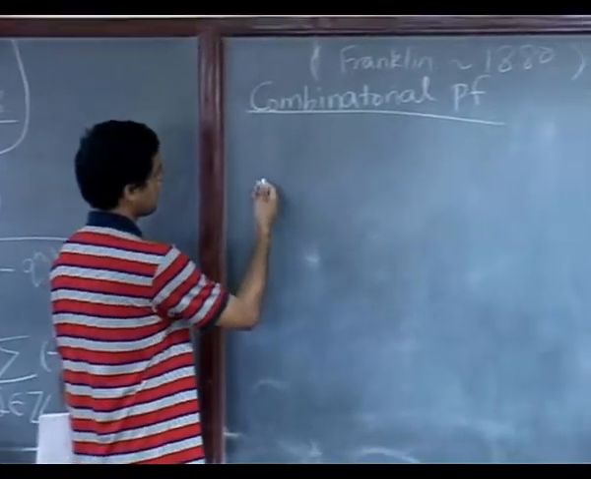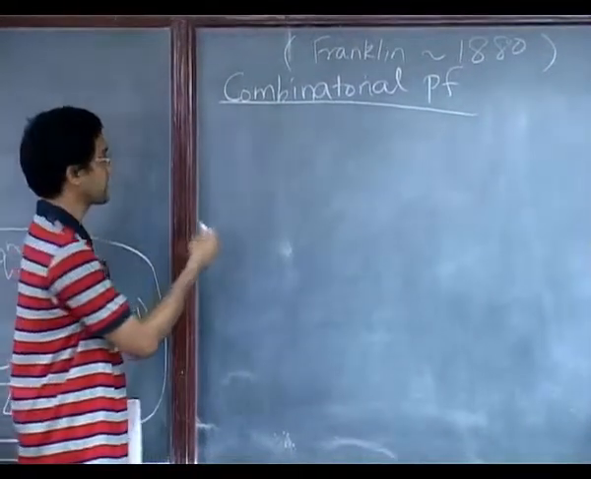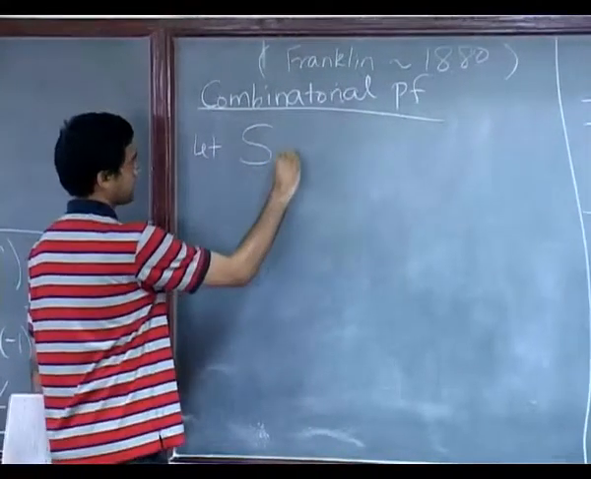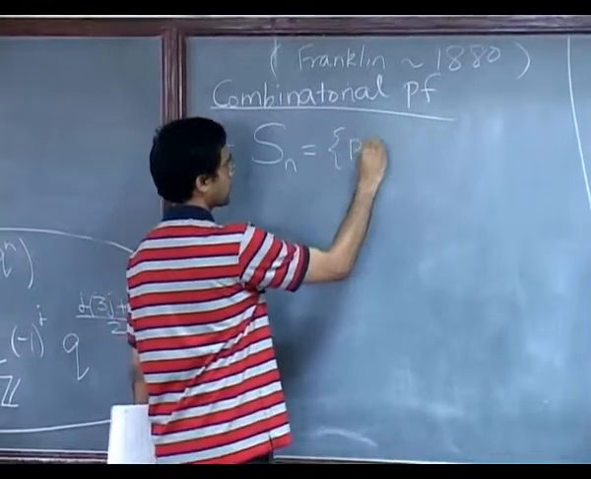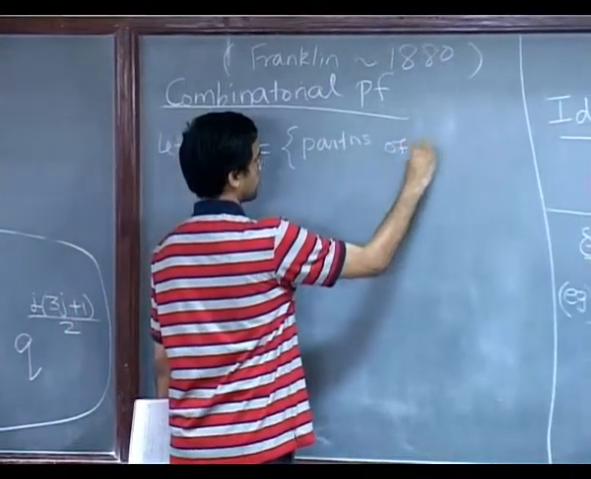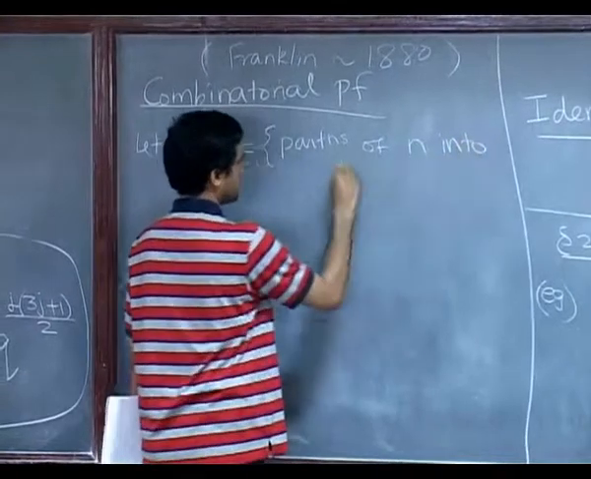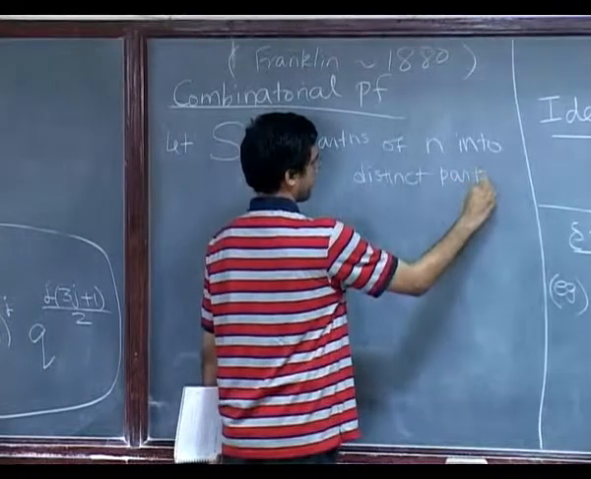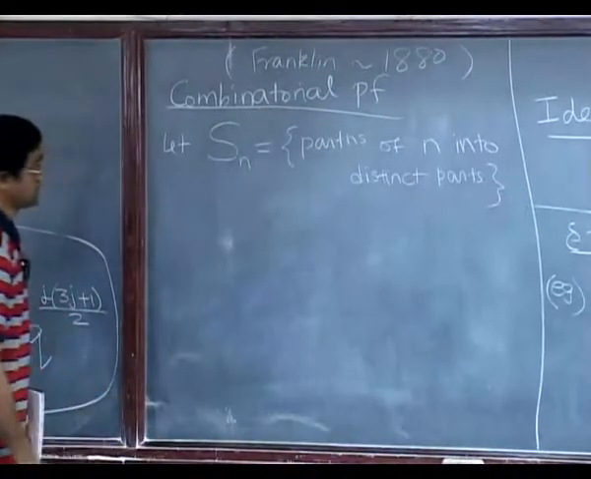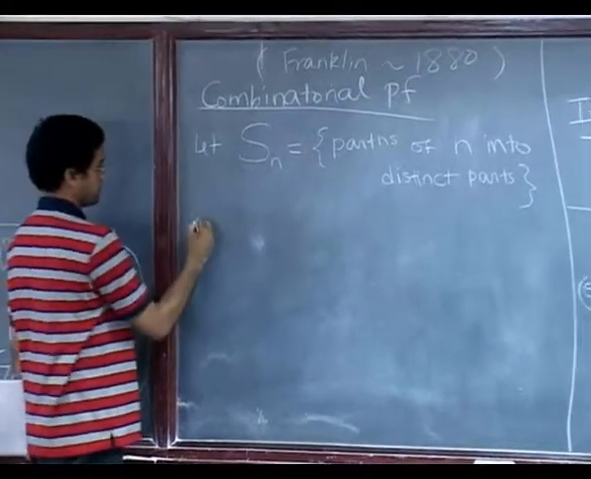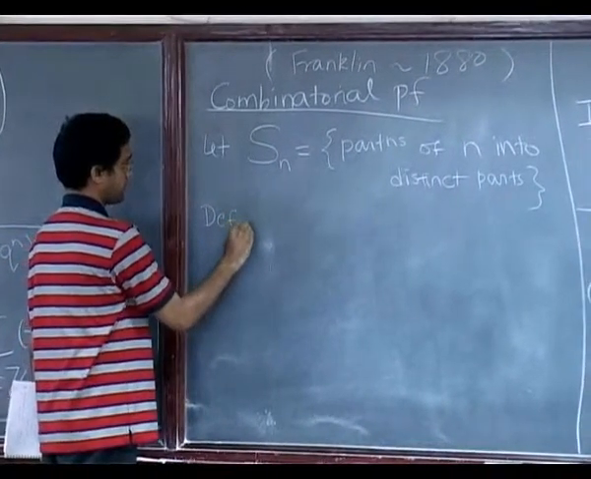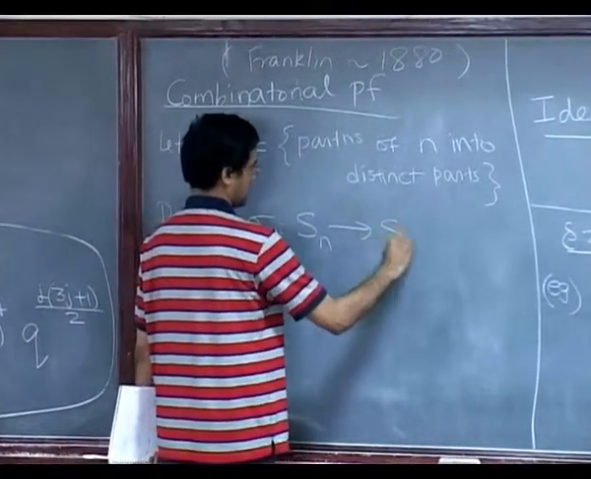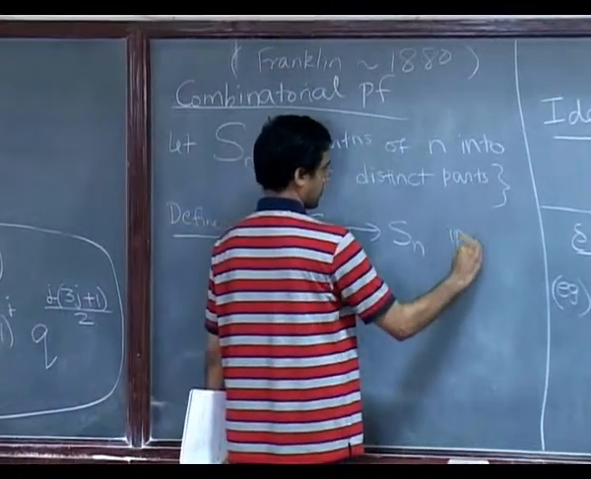And so, this is the usual combinatorial trick of constructing an involution. So, for example, if you say let S n denote all partitions of n into distinct parts, the idea is to define an involution on S n. So, what we will try and do is to define a map sigma, which is an involution.